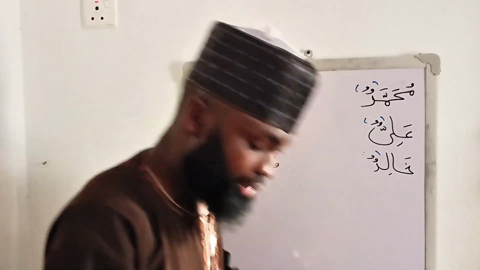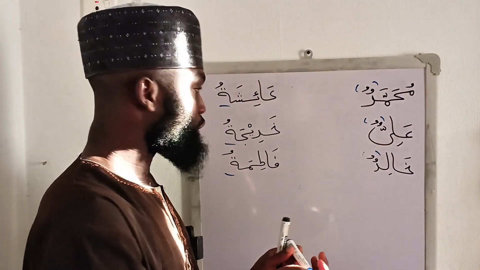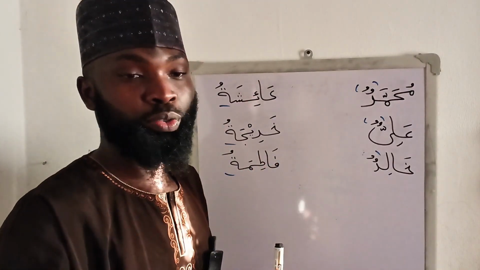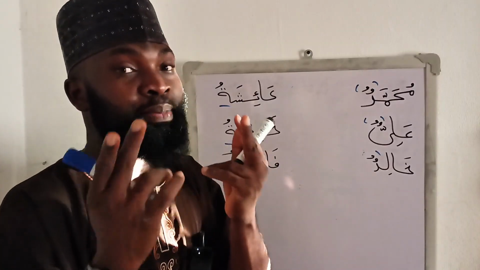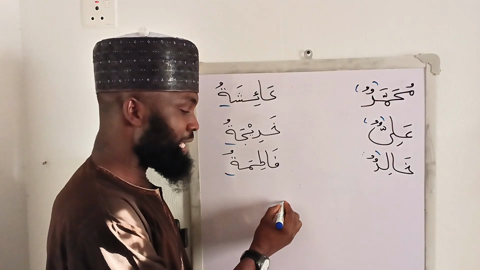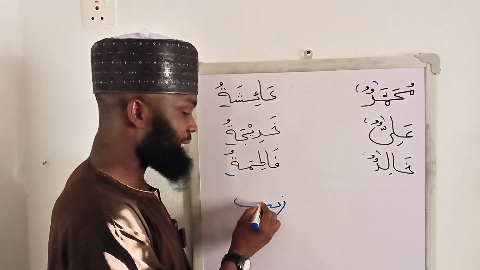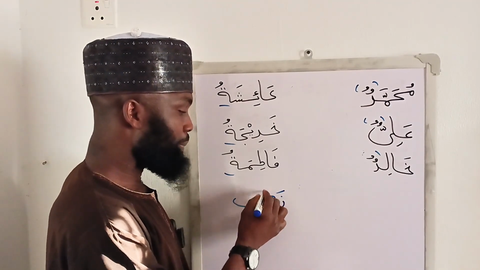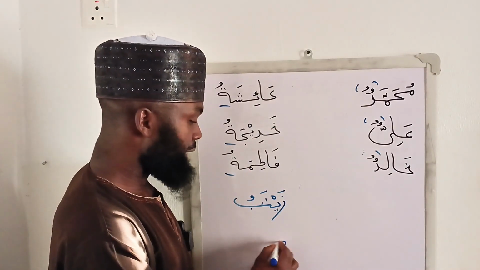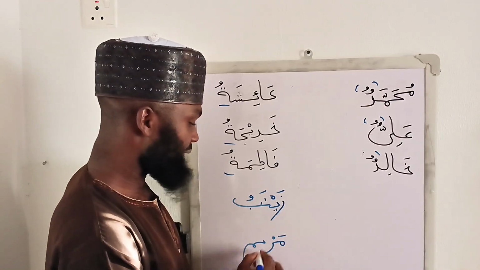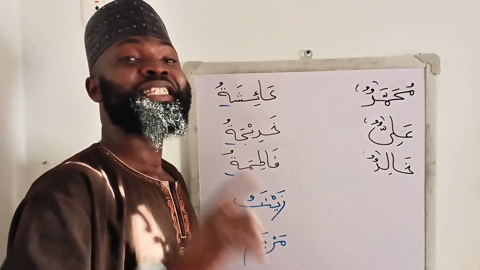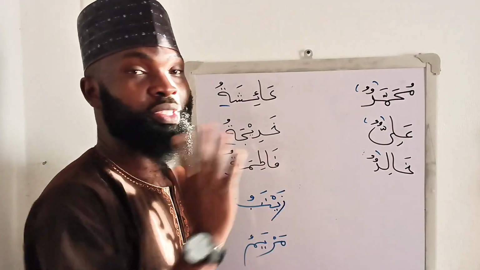What are the exceptions? Let me take you through the exceptions. The first exception: we say that all the names of females will end with ta'un marbuta. The exception is this: there are few names of females which will not end with ta'un marbuta. You already know an example. Very common name, Zainabu. Look at the name Zainabu. Zainabu. This is the name of a female. Does it end with ta'un marbuta? No. The other common name, Mariamu, the mother of Prophet Isa alayhi salam, Mariamu, Jesus. So Mariamu, it doesn't also end with what? Ta'un marbuta. These are exceptions.